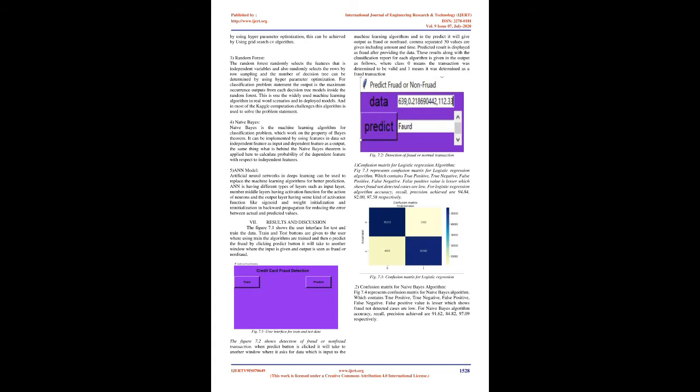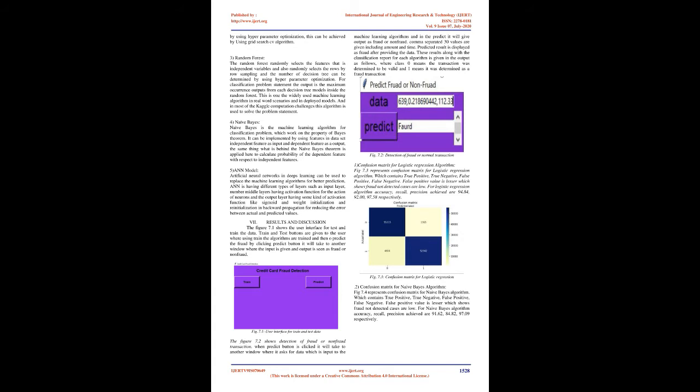In classification problems, the root node is selected by using information gain; the root node selected is the one having high information gain and low entropy. In regression problems, the root node is selected by using Gini; the feature which has the least Gini is selected as the root. Here the depth of the tree can be determined by using hyperparameter optimization. This can be achieved by using the grid search CV algorithm.